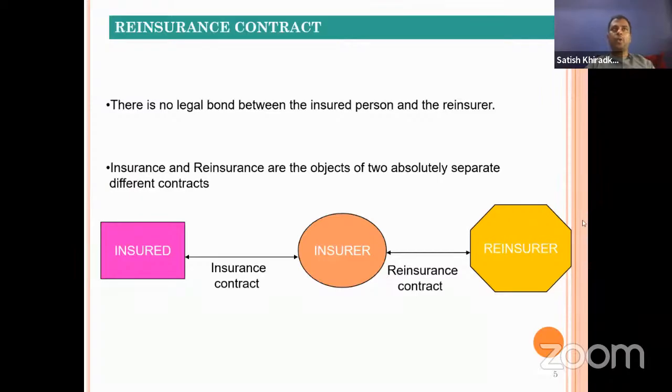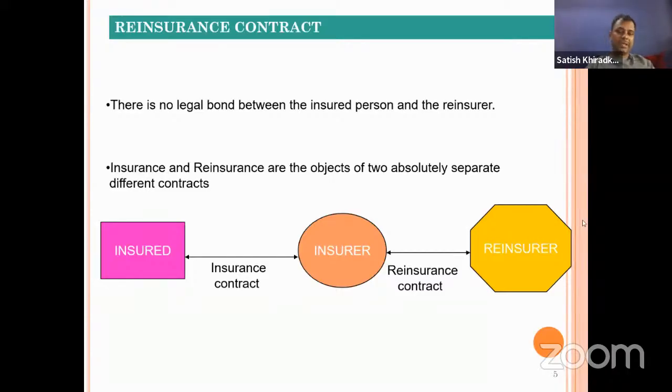But see, in co-insurance, the client himself decides which insurance companies he wants to go with. Suppose he can decide that he will give a certain percent of share to New India. Say he can give maybe 55% share to New India and 15% each to the other three companies, or 25% each to all 4 PSUs. Likewise, he can select the co-insurer.